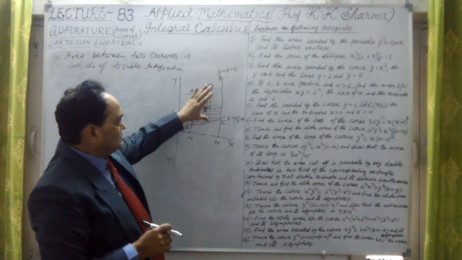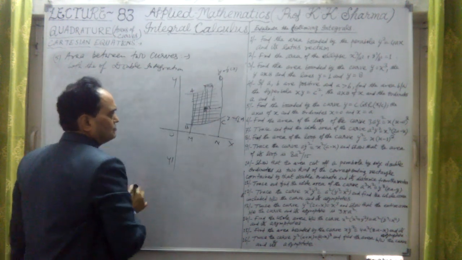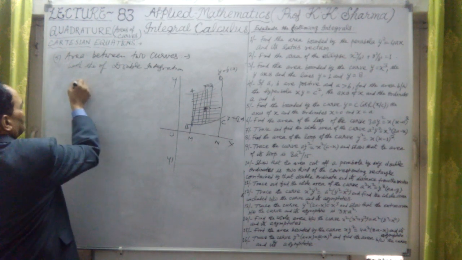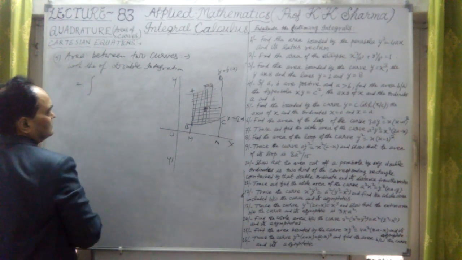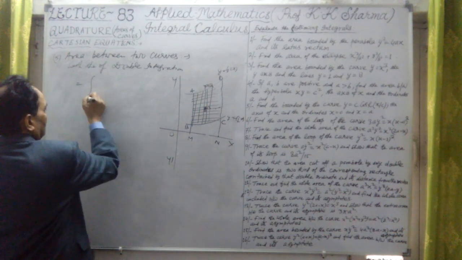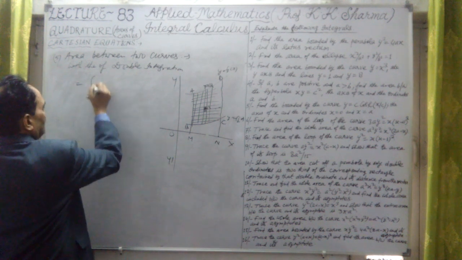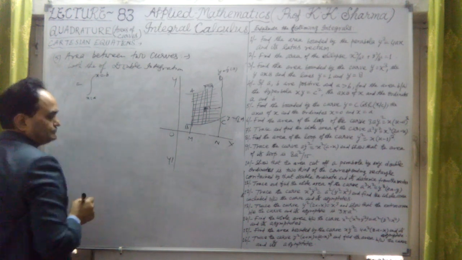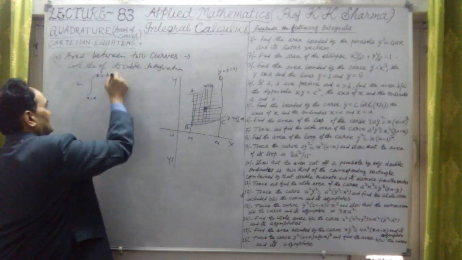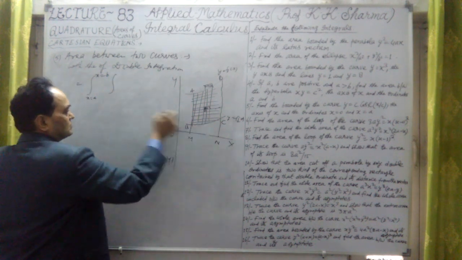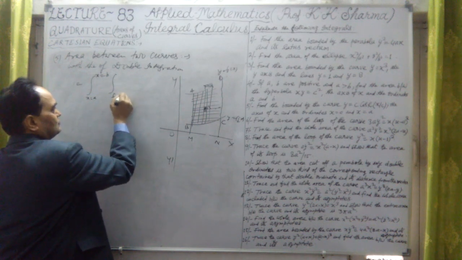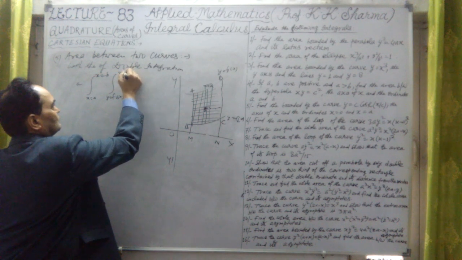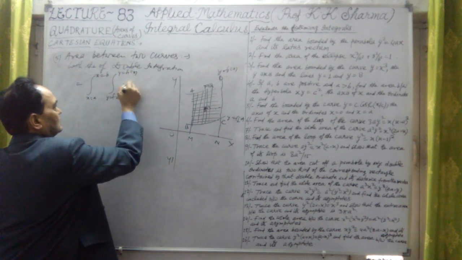So between these two curves, this is y equal to f2(x). Simply we have put the formula here. Double integration sign, area is given by, x equal to a, x equal to b. But for y, we have to select the lower curve, which is y equal to f2(x), up to y equal to f1(x), and dx dy.